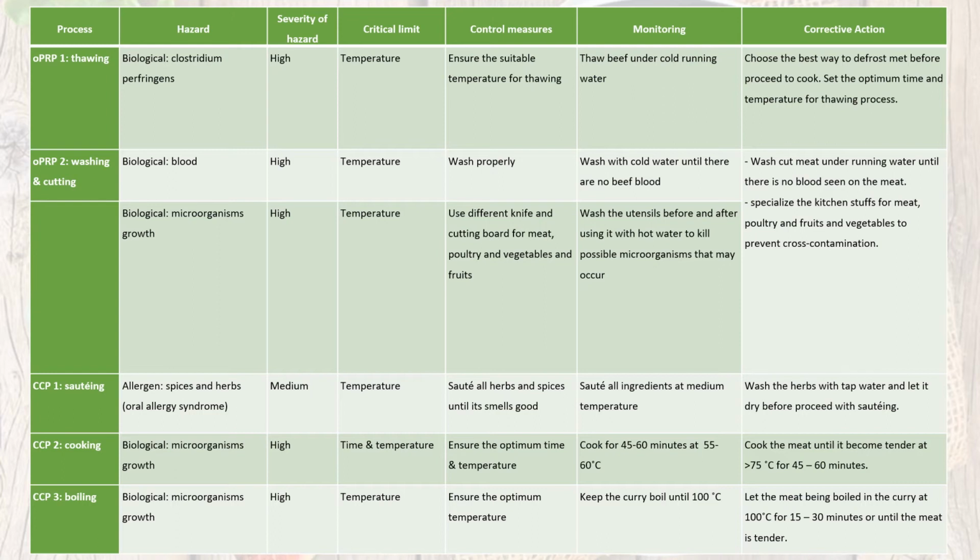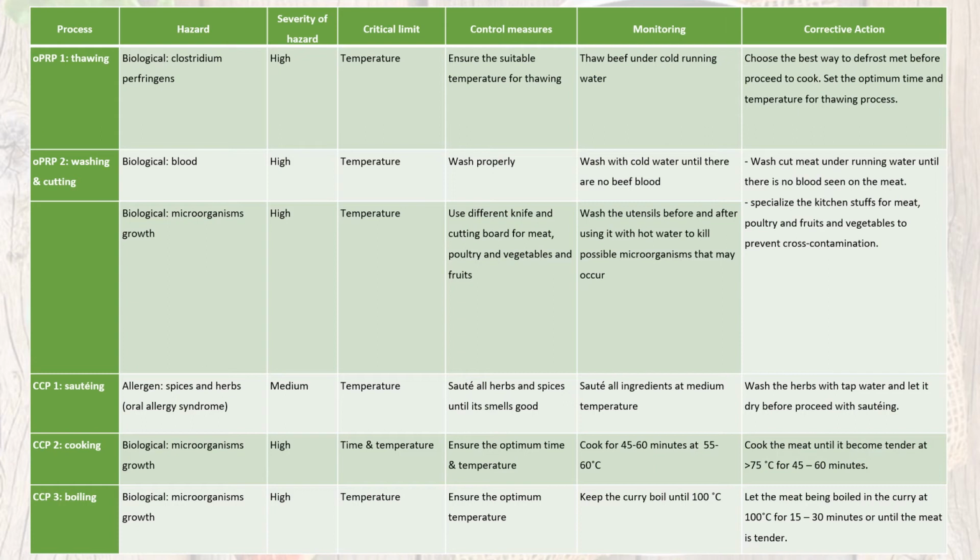Next, for washing and cutting, we will wash the cut meat under running water until there is no blood or any impurities, and we will specialize the utensils or knives and cutting boards for meat, poultry, and vegetables and fruits. So basically for meat, we will use a red color of cutting board.